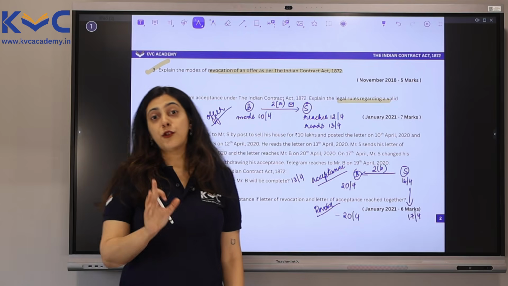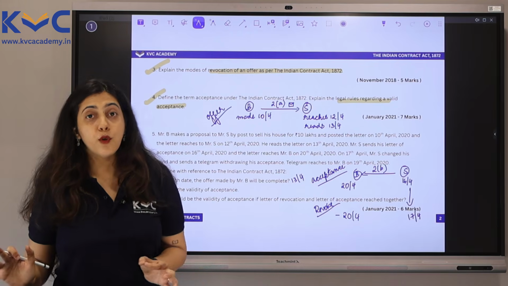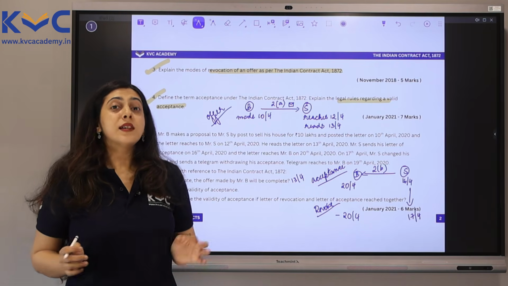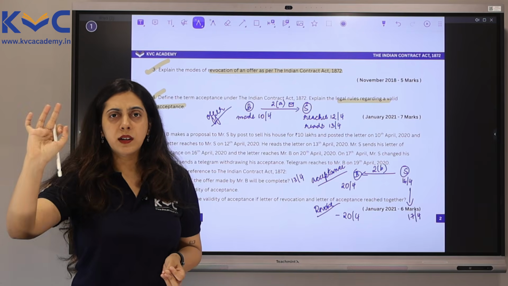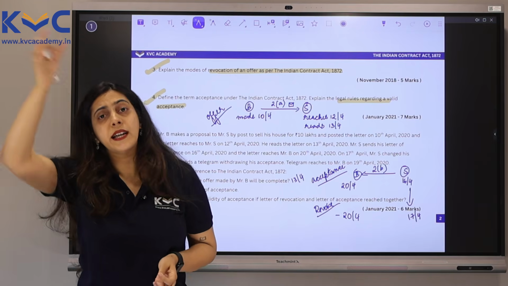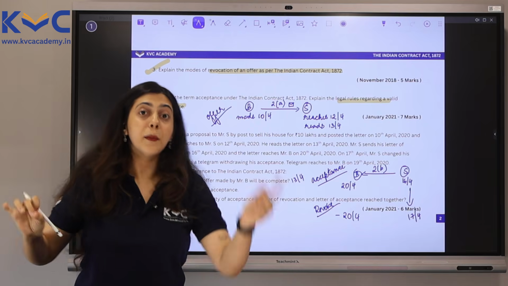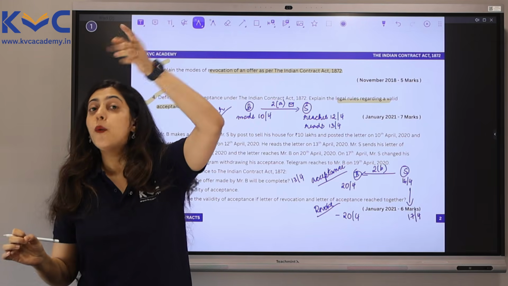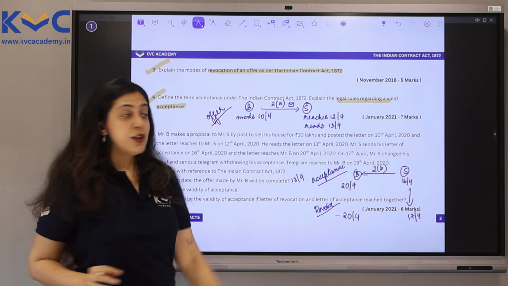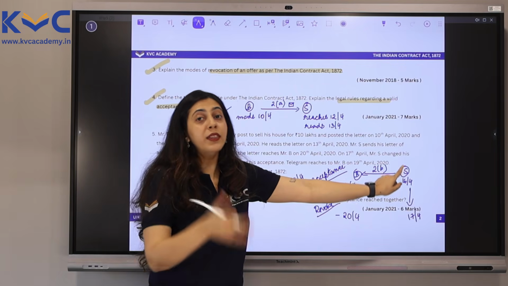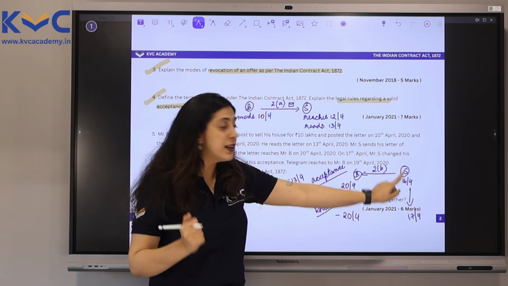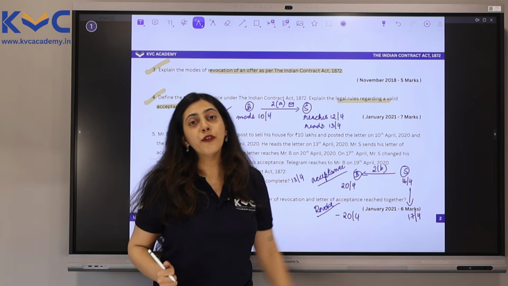Now for this, we have to again revise the rules regarding revocation. Revocation is complete for the person who makes it when he makes it; there is no requirement at all that it has to reach the other person. It is complete for the other person when it comes to their knowledge. So here, revocation is complete for S on the date he makes it. When did he make the revocation? On the 17th of April.